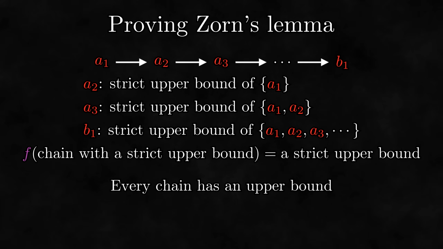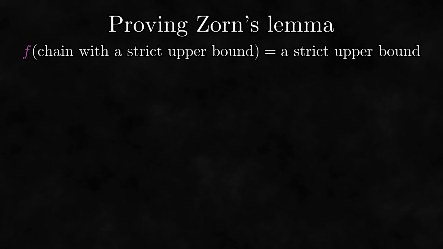Something interesting about this function is that because it only accepts chains that already have a strict upper bound as input, its definition doesn't actually depend on the condition that every chain has an upper bound. In fact, until the end, this proof won't use that condition, and up until that point the proof will be valid for any partially ordered set. With this function, we can describe our process a bit differently.